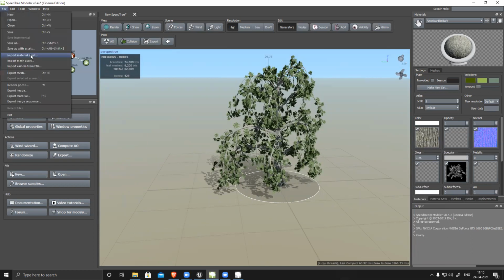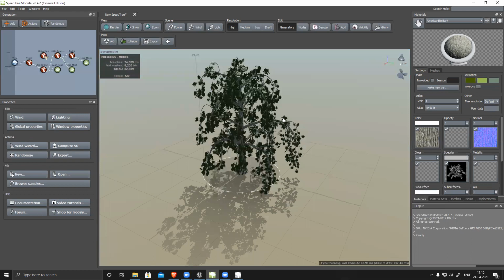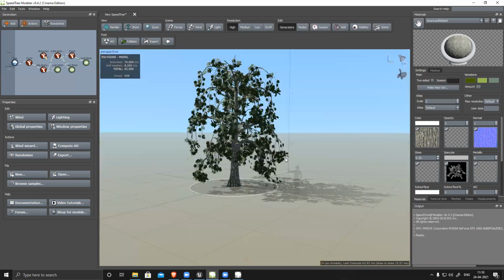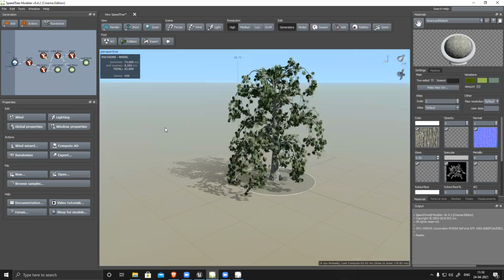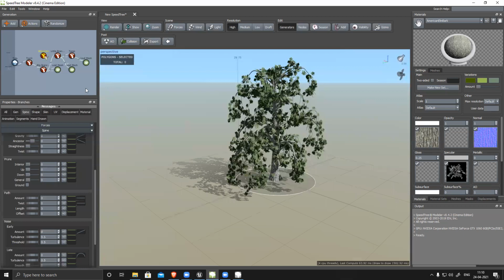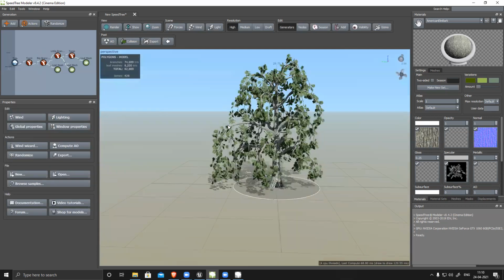Okay. Import material, export mesh, everything is there. It's a super easy software. I'll explain this thing once we start our foliage. Everything has a controller. You just have to click that and generate it. That's it. So we can generate vines also.